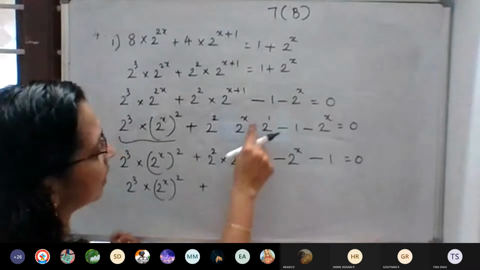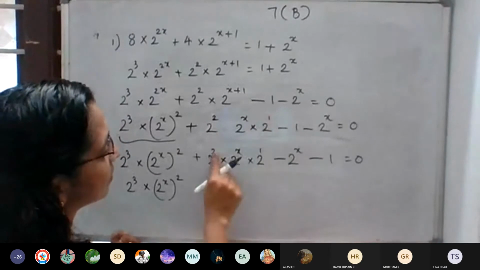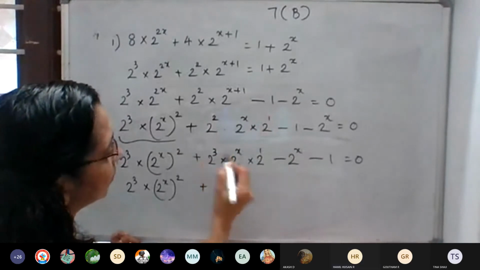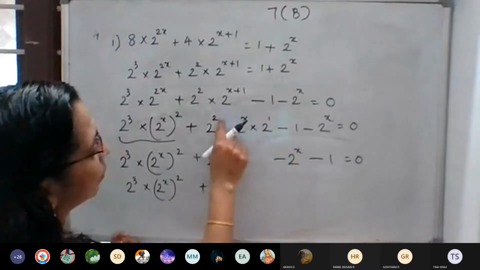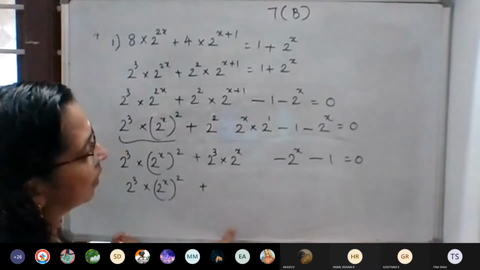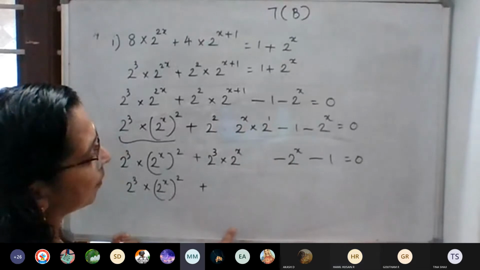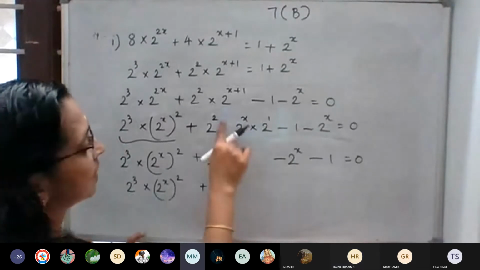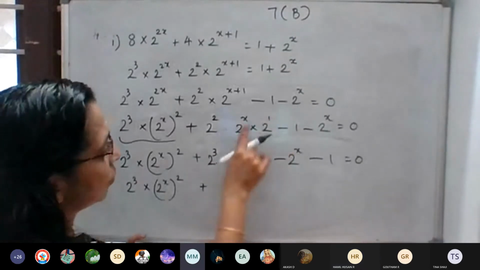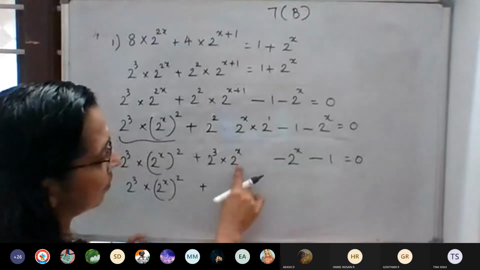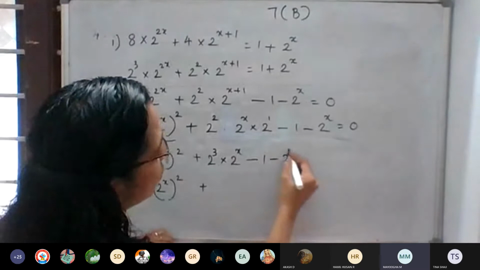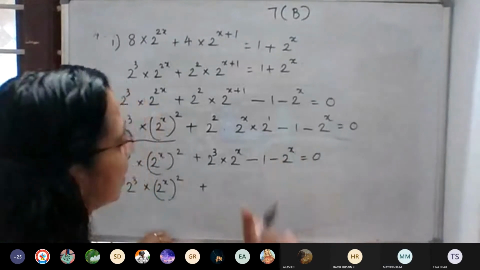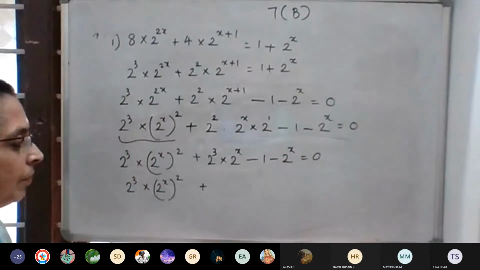Here 2 raised to 2 into 2 raised to 1, we can add the powers. 2 raised to 2 plus 1 is what? 2 raised to 3, no? A raised to m into a raised to n is a raised to m plus n. Then 2 raised to x minus 1 minus 2 raised to x is equal to 0. Up to this understood? Yes, ma'am.